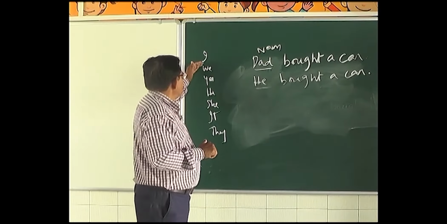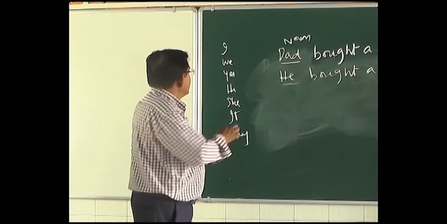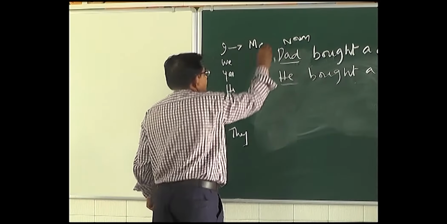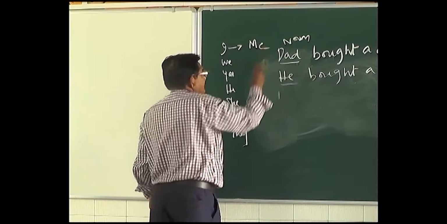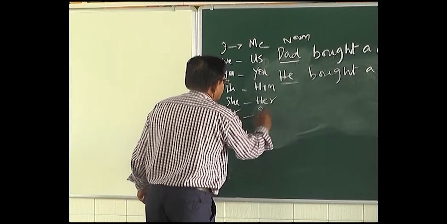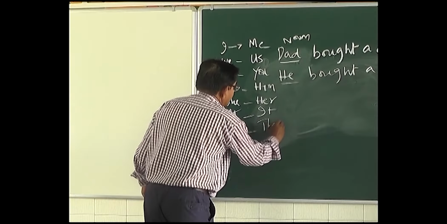Now these pronouns have object forms also. In the object form, I will become me. We will become us. You will be you. He will become him. She will become her. It will be it. And they will become them.